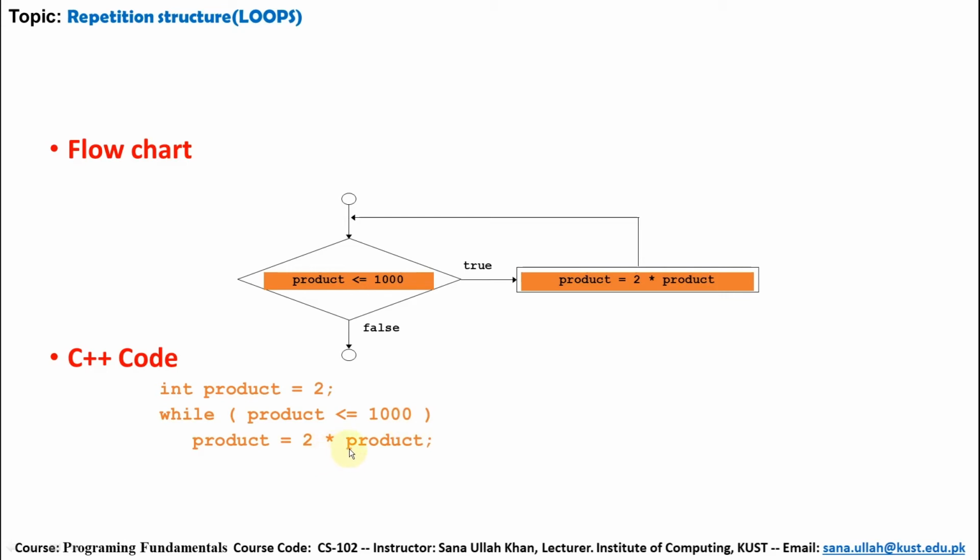So 2 multiplied by the product value 2 is 4, the new value of product. Now again it will be checked: 4 is less than or equal to 1000, and then 2 multiplied by 4 is 8. Now the product's new value is 8. Again it is checked, and so on up to 1000.